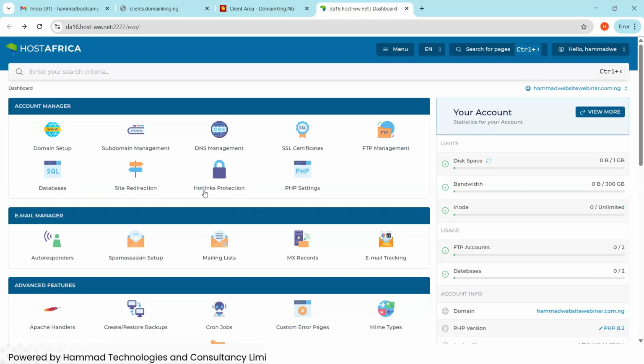Then installing the SSL certificate. For the SSL certificate, whenever you purchase a domain, you need to install the SSL certificate for it, for the website to be secured.